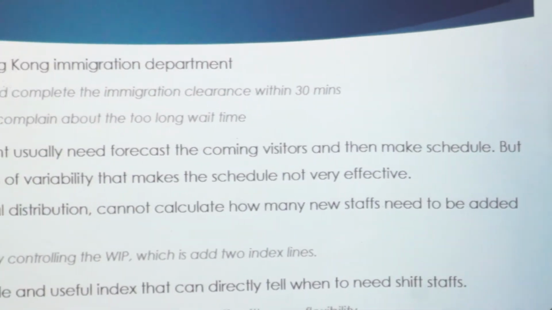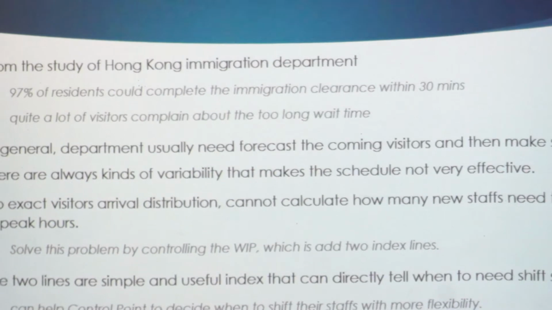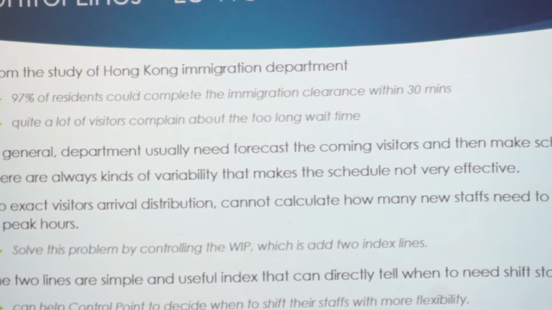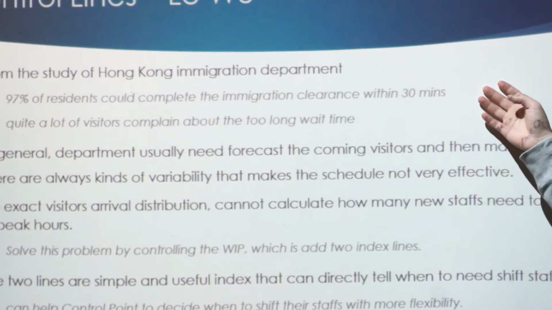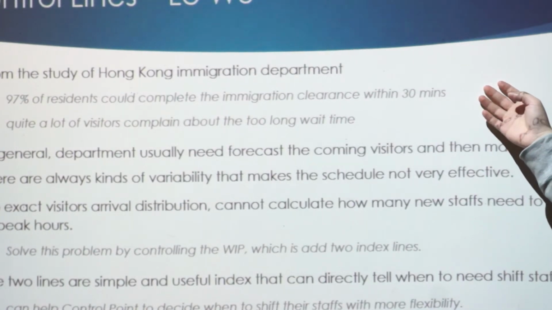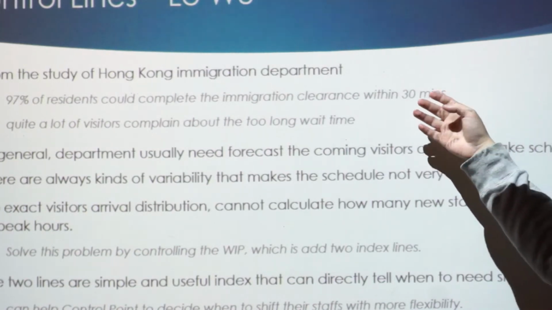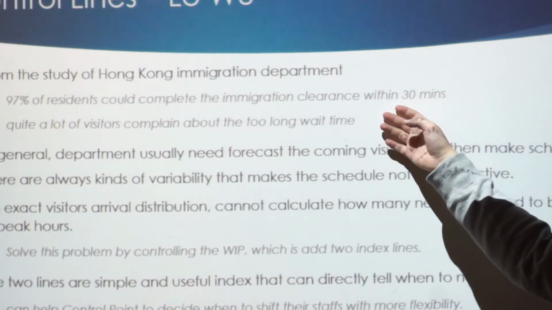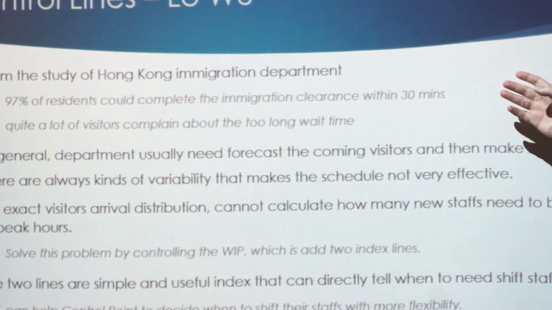The first suggestion we make is to add 2 control lines for the control point. In the Hong Kong Immigration Department study, 97% of residents could complete the clearance within 30 minutes, but actually we still find a lot of visitors complaining about too long waiting time. That means the 97% may not be that accurate.